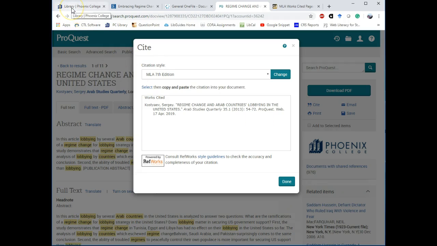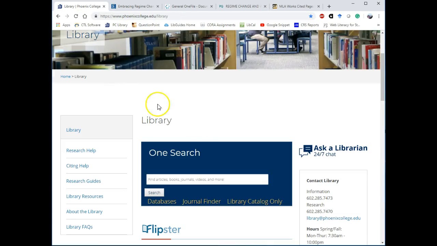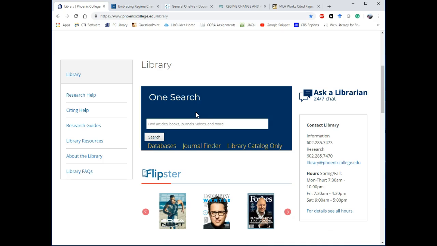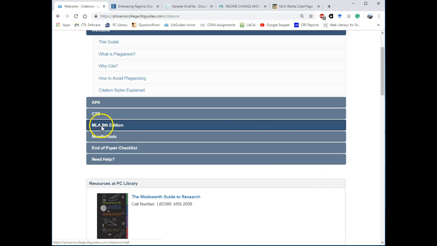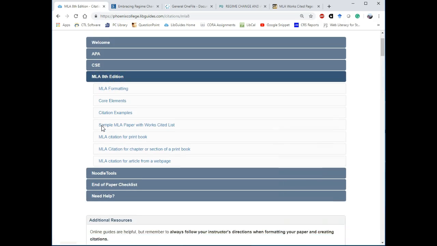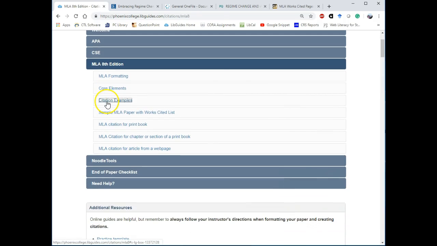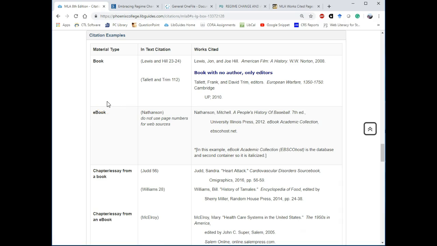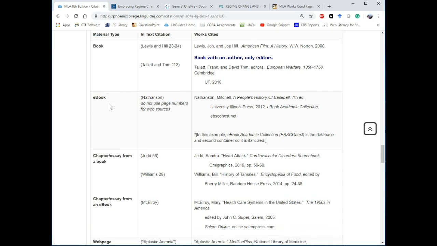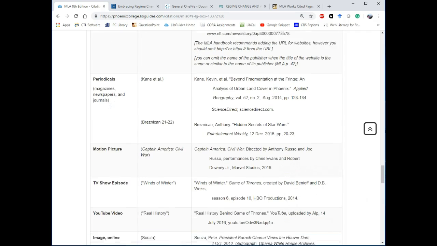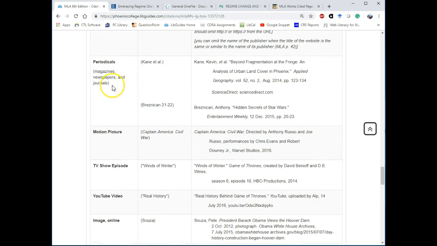So what do you do when this happens? What I recommend is go ahead and copy and paste citations, but then check them against our citation guide. This is the library's homepage. You click on Citing Help, then click on MLA 8th edition. And I'm going to go to citation examples and just take the citation that you pulled from the database. So it would probably be something that looked like this, a magazine, newspaper, or journal article from a database, and compare it to what you have here.